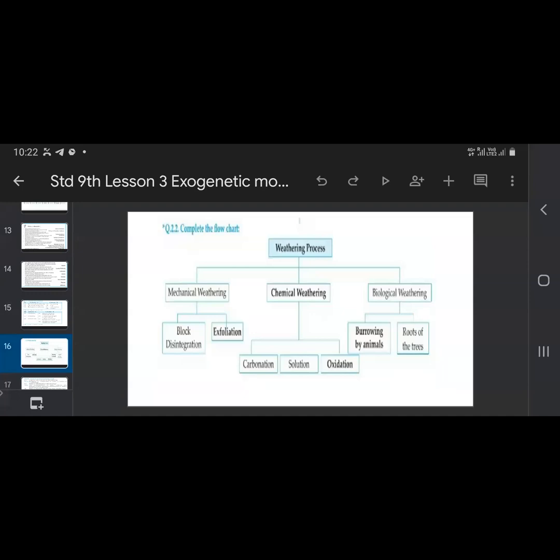You have to complete the chart by looking at it.